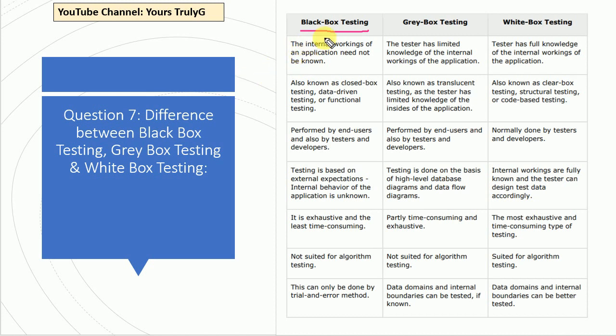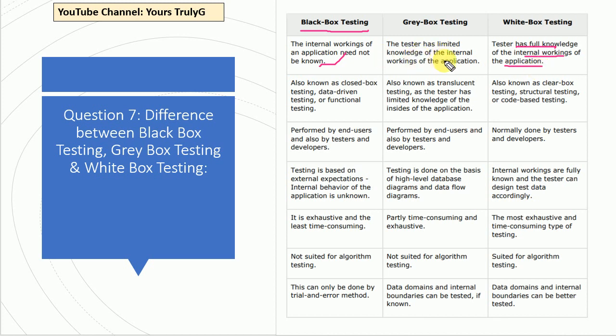So what is black box testing? In black box testing, the internal working of an application need not be known. We don't have knowledge of the internal structure. We are not in a position to predict what's happening in the backend. White box testing has full knowledge of the internal working of the application. In white box testing, you should have full knowledge of the internal structure, how this application has been created. All that information you should know in order to do white box testing.